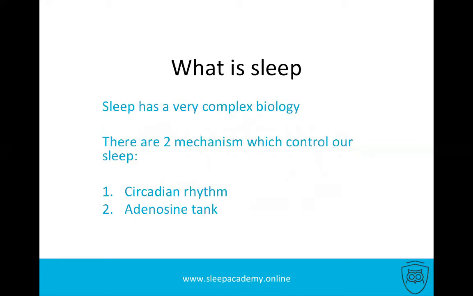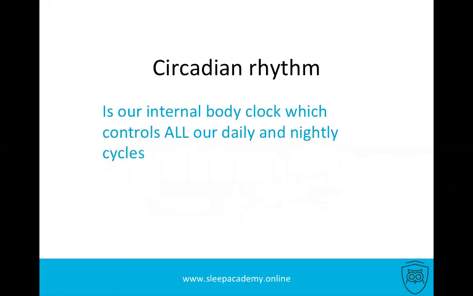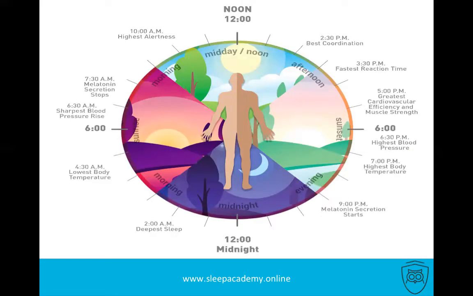There are two mechanisms which control our sleep. Number one is circadian rhythm, and number two is the adenosine tank. What is circadian rhythm? It's our internal body clock, which controls all our daily and nightly cycles. Basically, it controls the timing of our bodily functions during a 24-hour cycle.